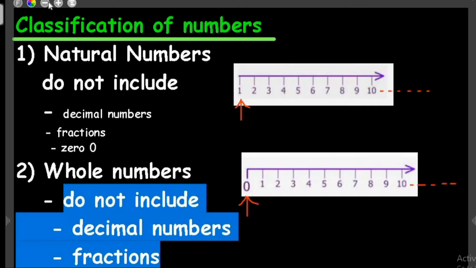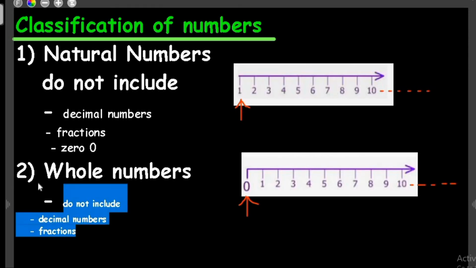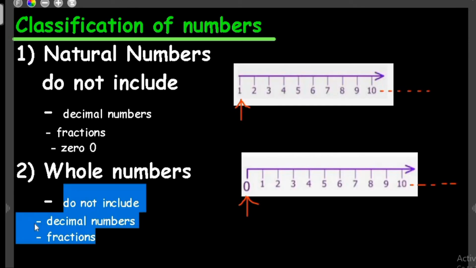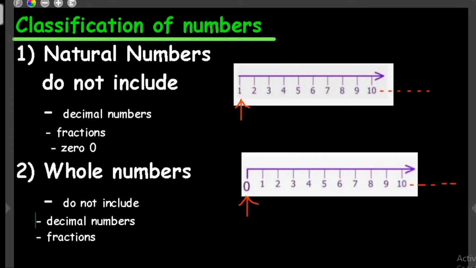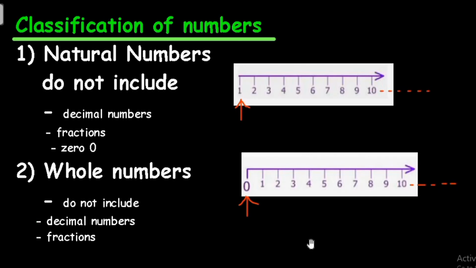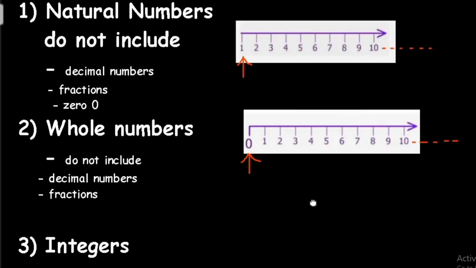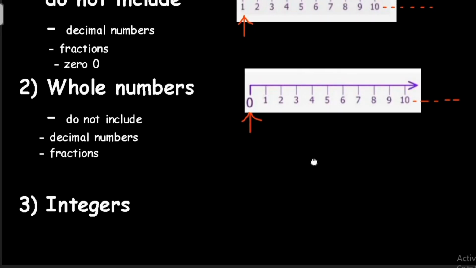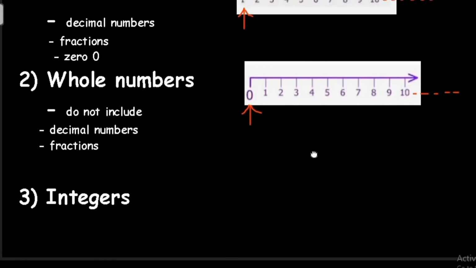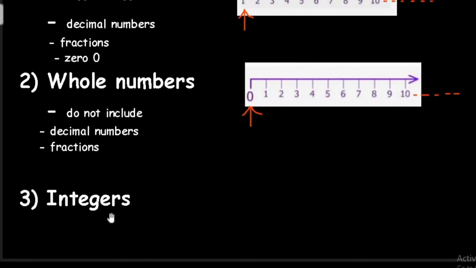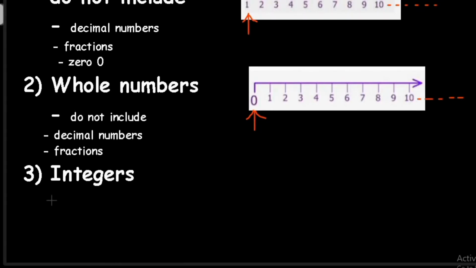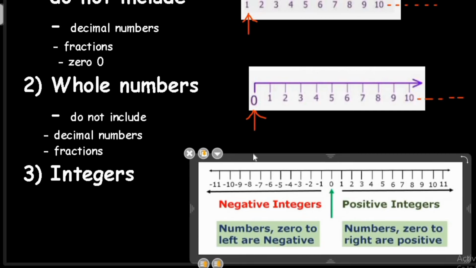Now let's move on to the last type of numbers that we are going to learn today, and those are the integers. So let's move down and see what kind of numbers are integers. So let's see and learn. Alright, let me show you a number line which represents the integers. Now integers are numbers that are both positive and negative. Let me show you this number line.